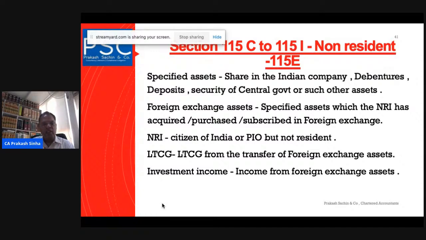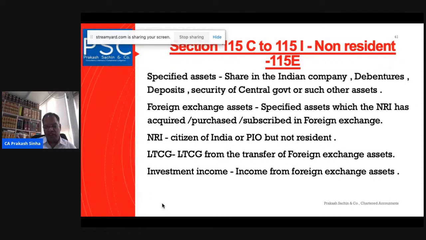This investment is called a foreign exchange asset, meaning it has been made by bringing foreign exchange into India and purchasing or subscribing to the asset.